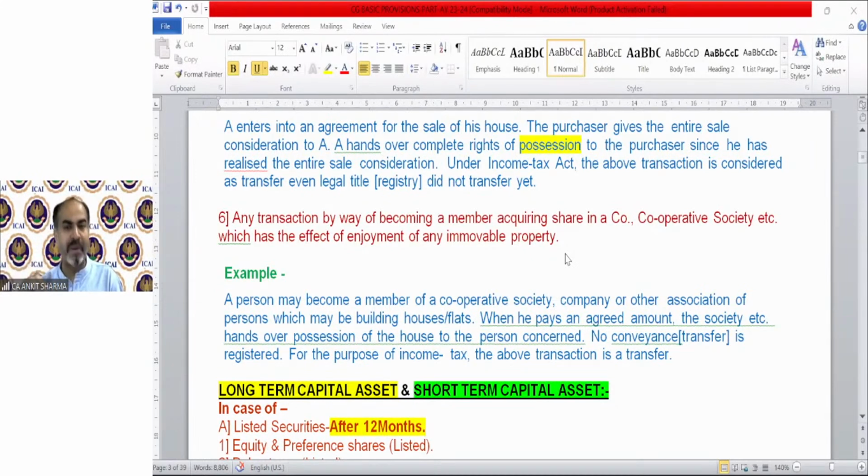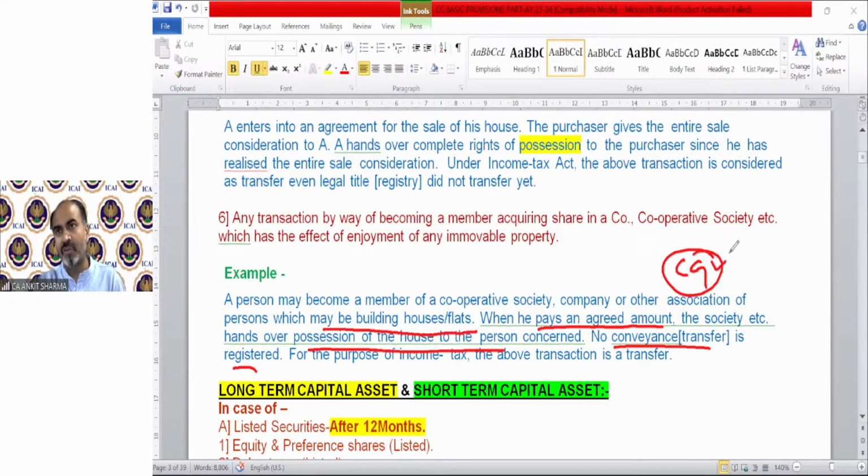So that will also be treated as transfer, and the person who gave the money to the society or the company will be treated as transferor, and that person needs to pay capital gain in the year even without registering. Same concept. A person may become a member of a cooperative society, company or other association which may be building a house, flat, etc. When he pays an agreed amount, the society, etc., hands over possession of the house to the person concerned, and no transfer is registered. Still, even in this case, capital gain will be charged in the year of possession, etc.